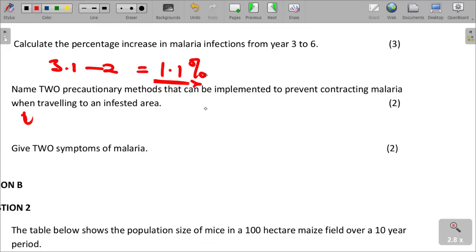We can also talk about mosquito or insect repellent.